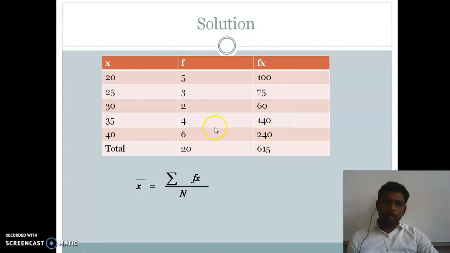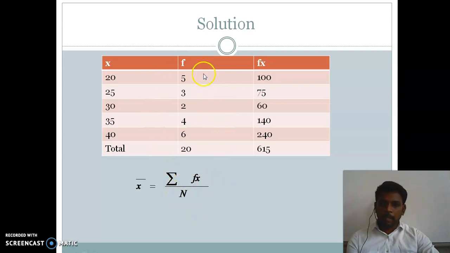So why do you have to put the column for the total of frequency and the fx column? Because of the formula. In the formula, sigma is in front of fx. So wherever the sigma stands in front of some terms, we have to add the particular terms. So here sigma is in front of fx, so we have to add all the fx. That is 615. Next, n is nothing but sigma f.